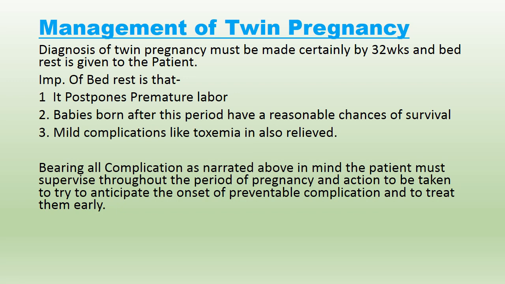Bearing all complications as narrated above in mind, the patient must be supervised throughout the period of pregnancy, and action must be taken to anticipate the onset of preventable complications and to treat them early.